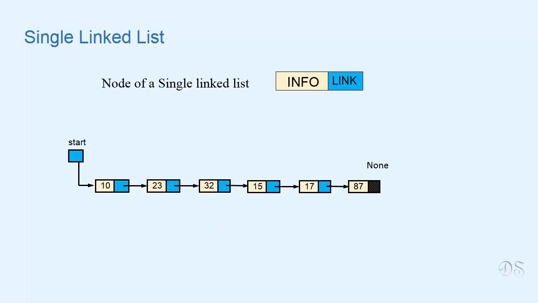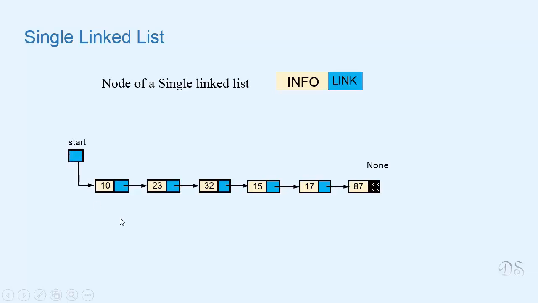Now in Python, we have a special reference value called None. So if the link part of a node is None, it means there is no next node. No next node means end of the list. In this presentation, we'll denote a link that is referring to None by using this shaded box. So we use None to denote the end of the linked structure. This is the last node of this list, so its link part is None. For an empty linked list, the reference start will be None.